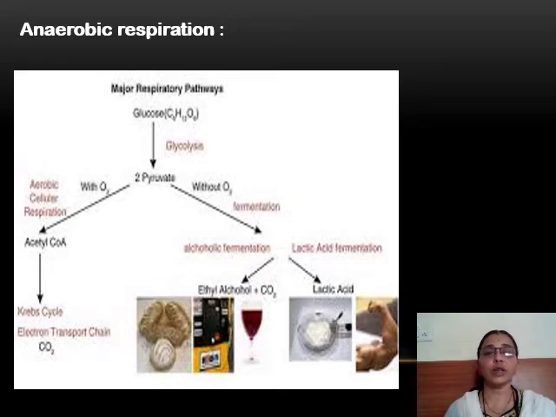So next we are going to learn about anaerobic respiration. In this respiration, some organisms cannot live in the presence of oxygen. They don't require oxygen much for their growth, so they don't consume the oxygen present in the atmosphere. For example, many bacteria, such as the bacteria of milk, or the bacteria present in our food substances, or yeast, which is a fungus.